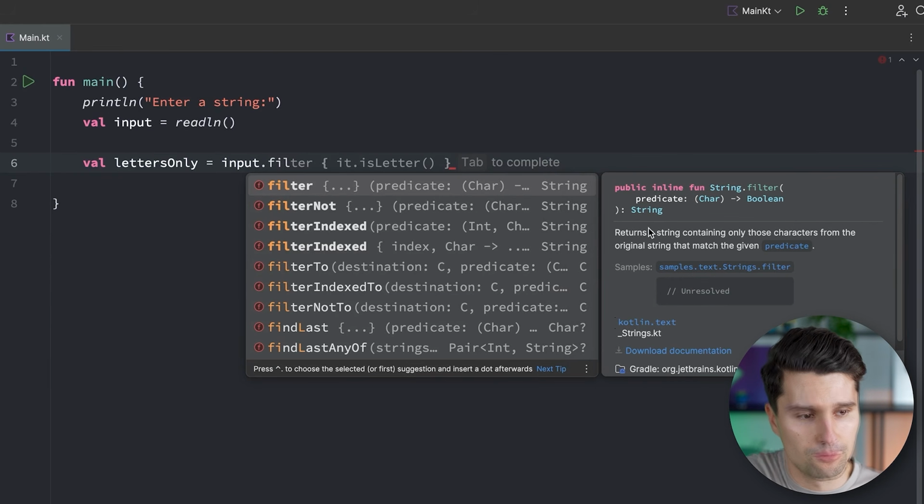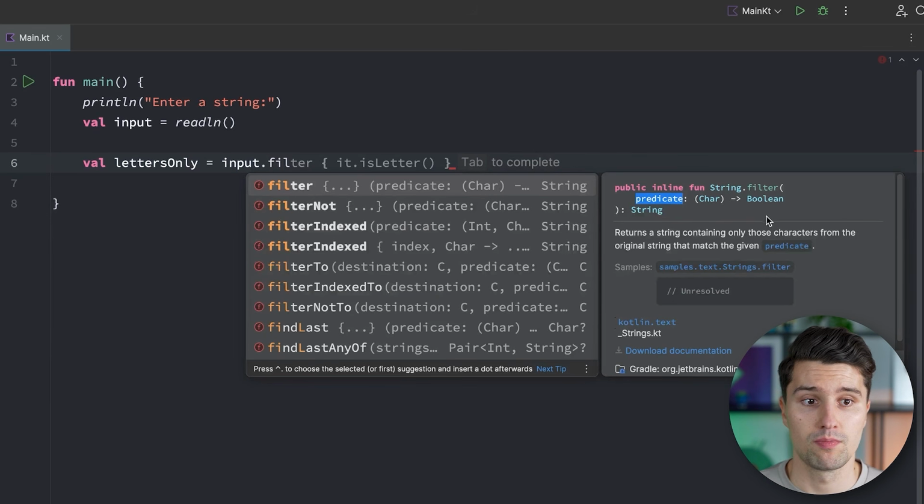So what does that mean? Well, this predicate is in the end a function we can dynamically pass to the filter function. And this dynamic function we can pass has one parameter of type Char, so just some sort of letter, digit, or some other kind of character. And this function we pass will then return a Boolean. So this is how we specify that we want to be able to pass a function.